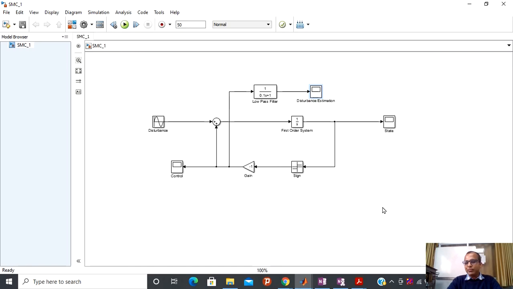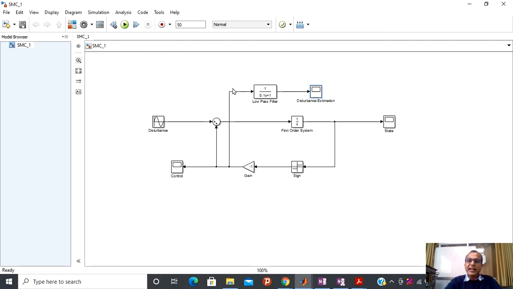So what is the crucial point? The only crucial point you can see here is that whatever value of gain you put, it has to be greater than the magnitude of the disturbance. And the magnitude of the disturbance here is half, and due to that reason I have selected -1.